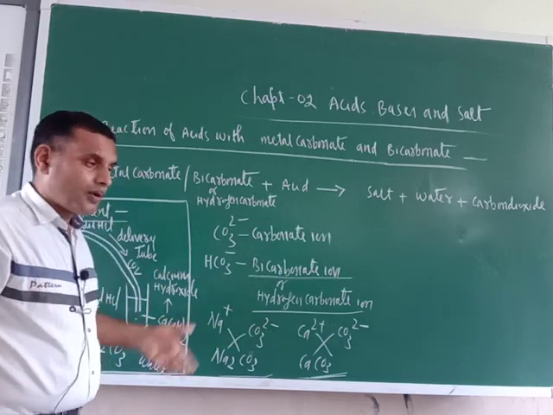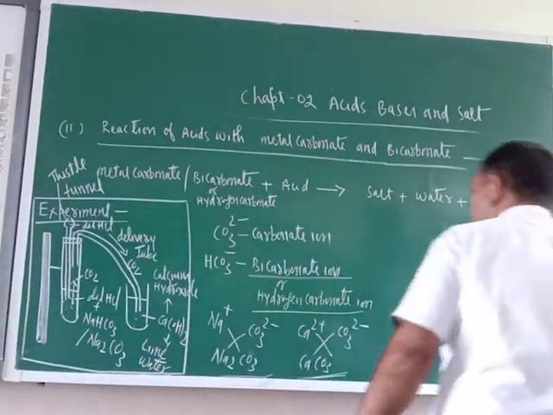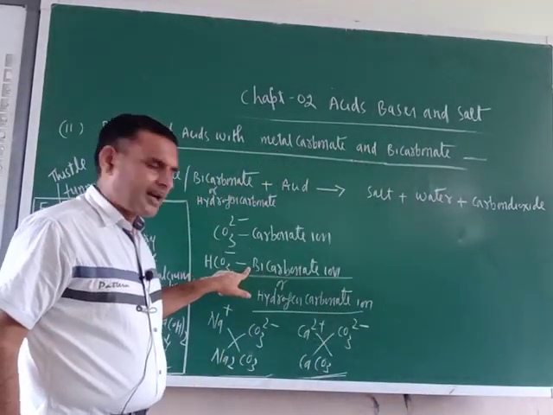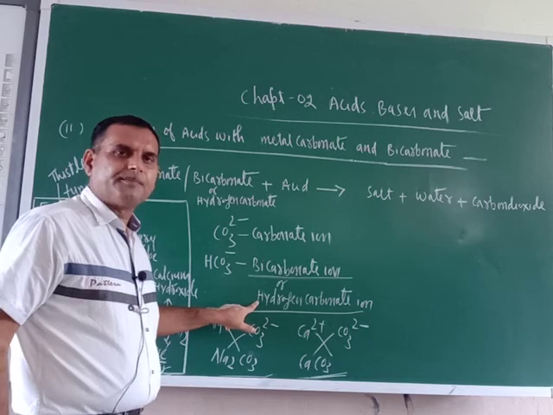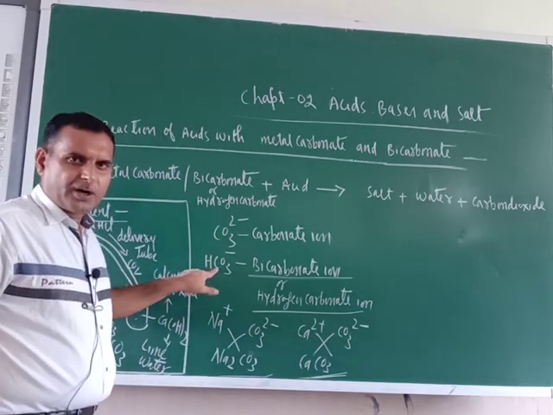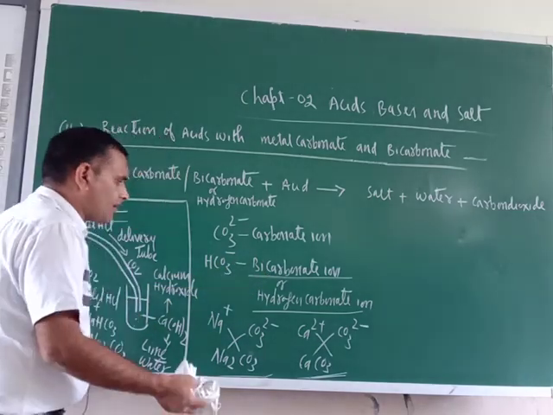What about bicarbonate? In the same way, a bicarbonate compound can also be made. Remember, bicarbonate is a common name. Hydrogen carbonate is the IUPAC name because hydrogen is there and carbonate is there. That is called bicarbonate in the common system of nomenclature.